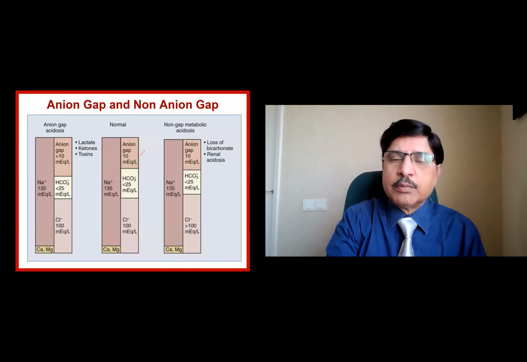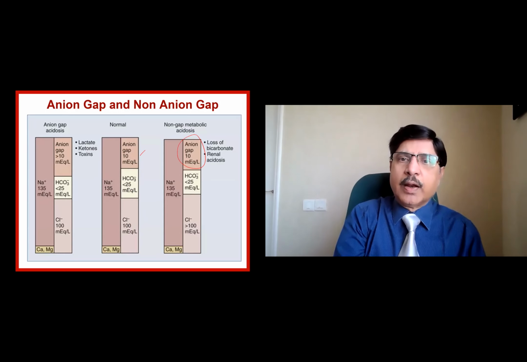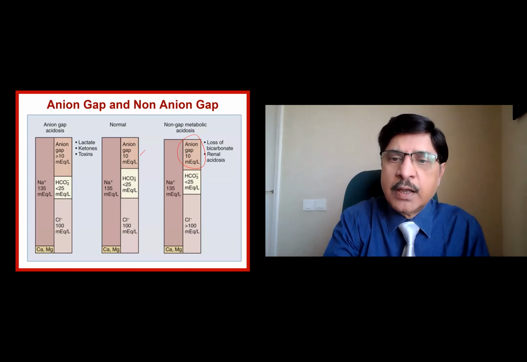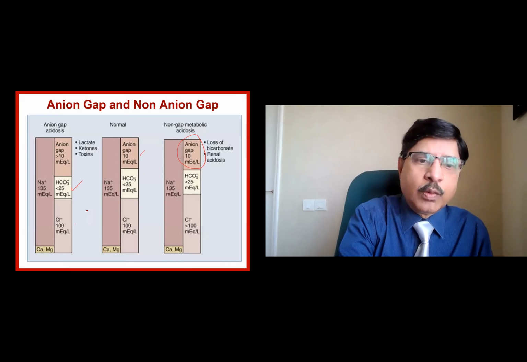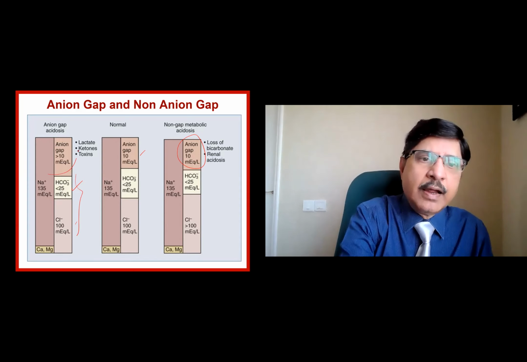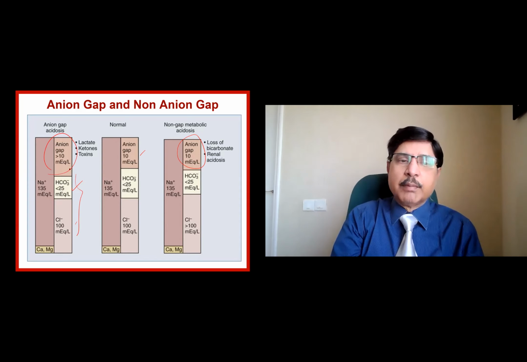So the chloride is more than 100 and bicarbonate is less. So we have the anion gap much wider. In non-anion gap it is still 125, 10. Whereas in this case, bicarbonate is less than 20, chloride did not go up, and then naturally this sum will be lesser, and you have an increase in the anion gap.